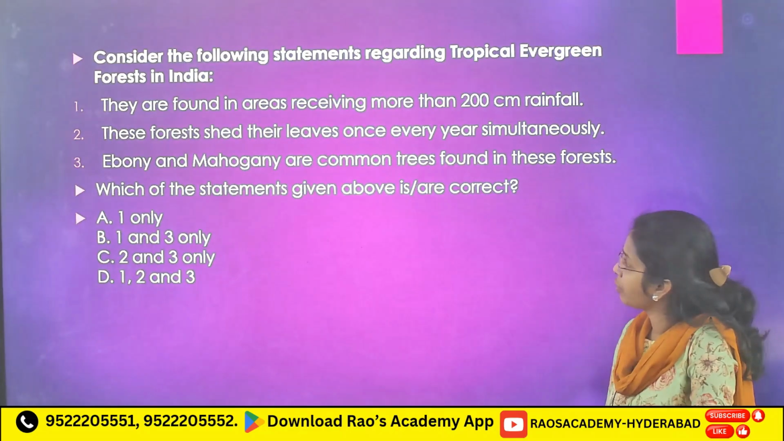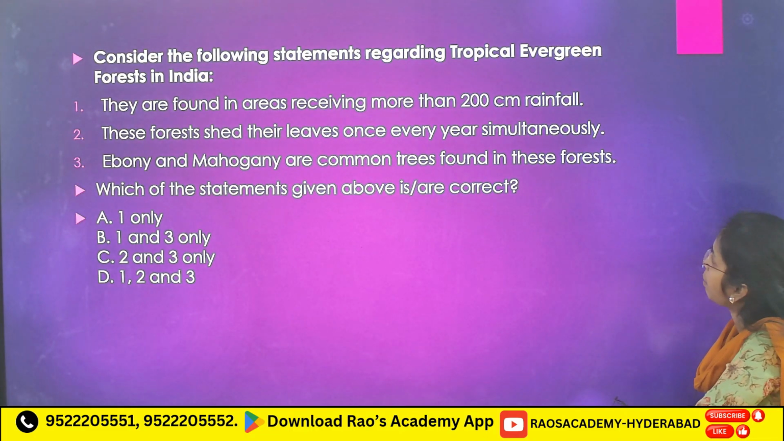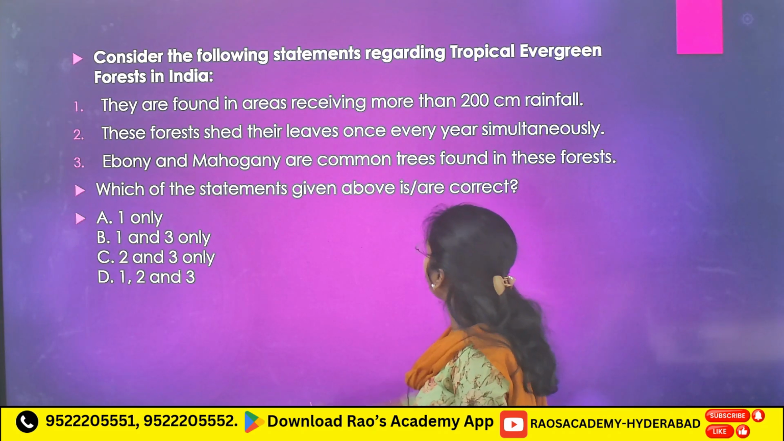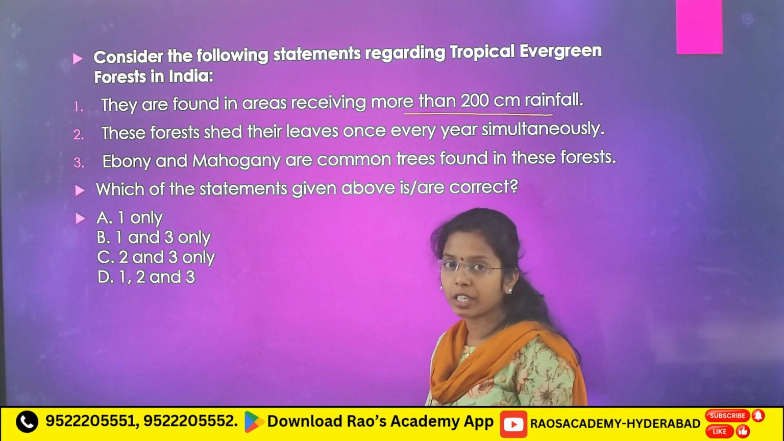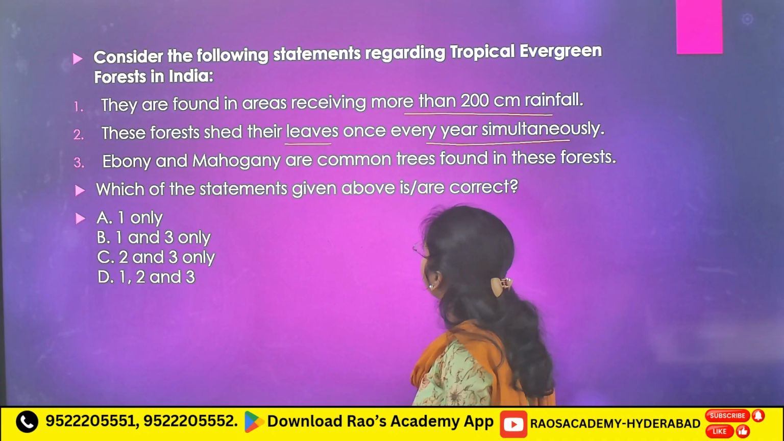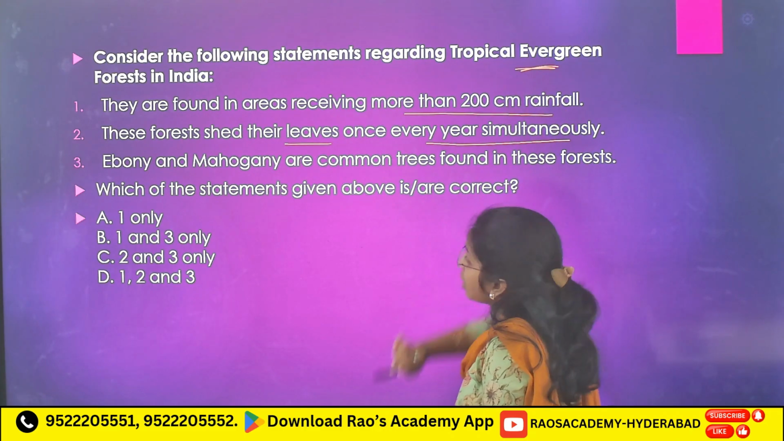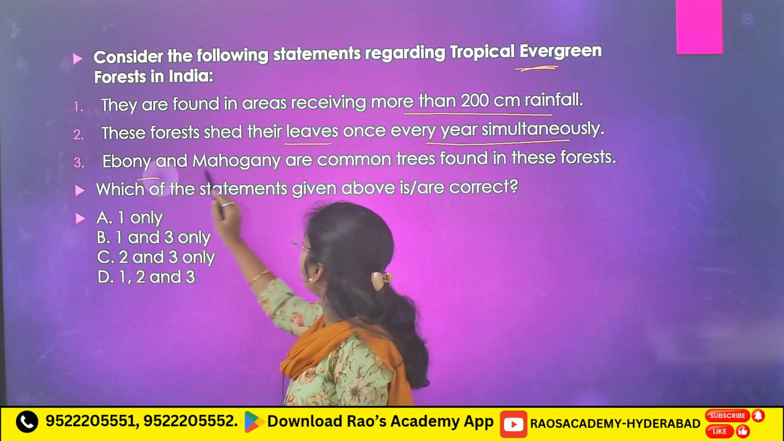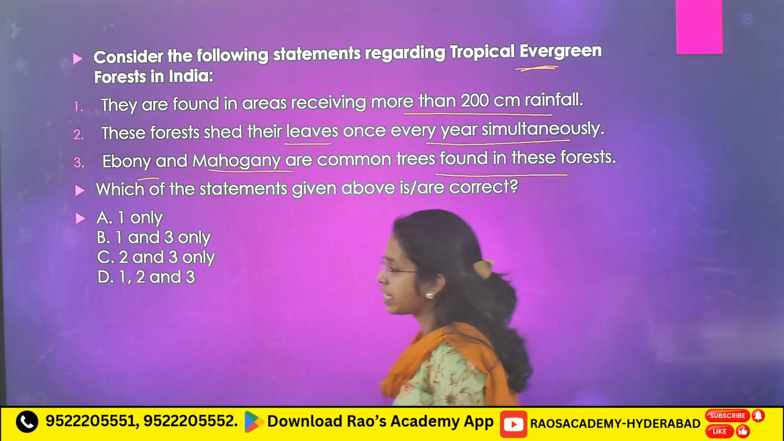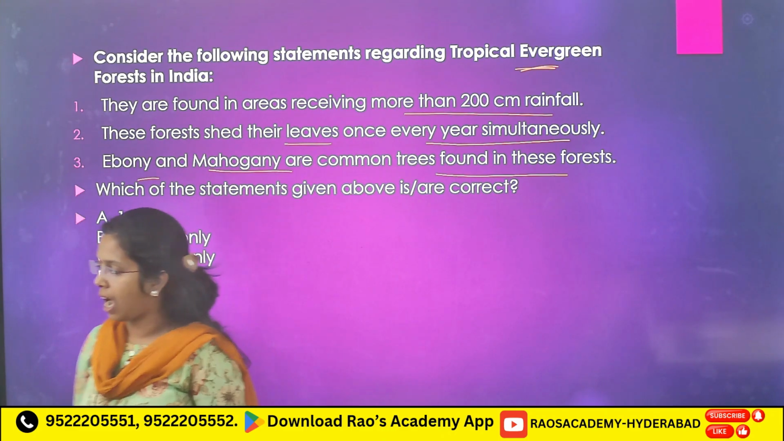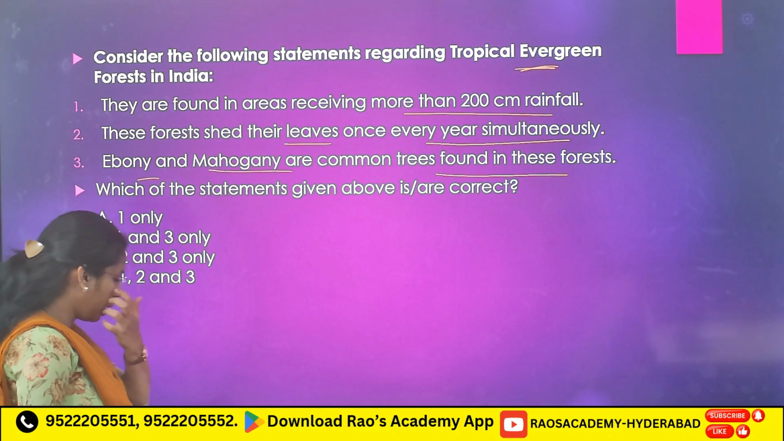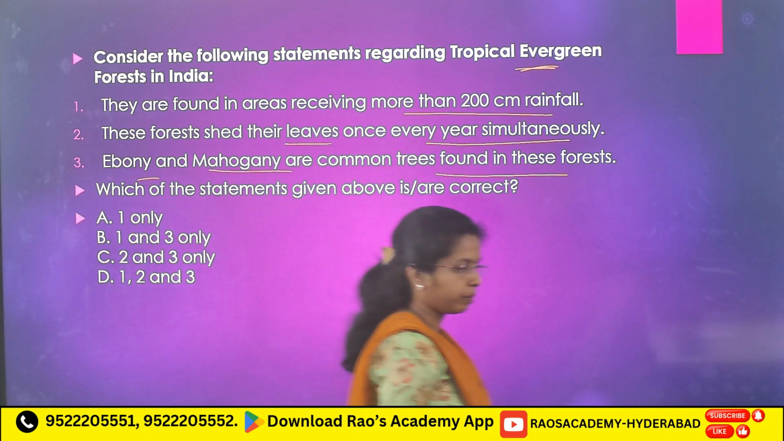Okay, we are going to see a few MCQs. Consider the following statements regarding tropical evergreen forest in India. First, they are found in areas receiving more than 200 centimeters rainfall. Second, these forests shed their leaves once every year simultaneously. They are asking about tropical evergreen, this you have to remember. Third, ebony and mahogany are common trees found in this forest. Now, which of the statements given above are correct? A. 1 only, B. 1 and 3, C. 2 and 3, D. 1, 2 and 3.